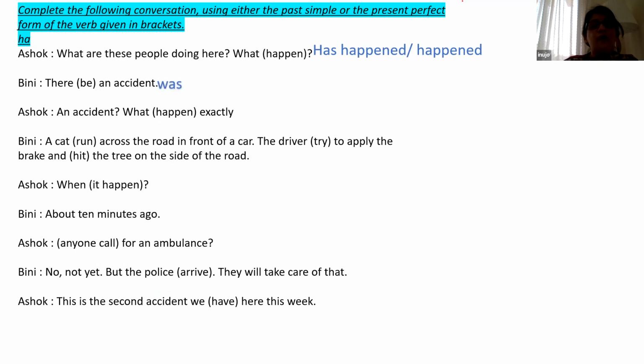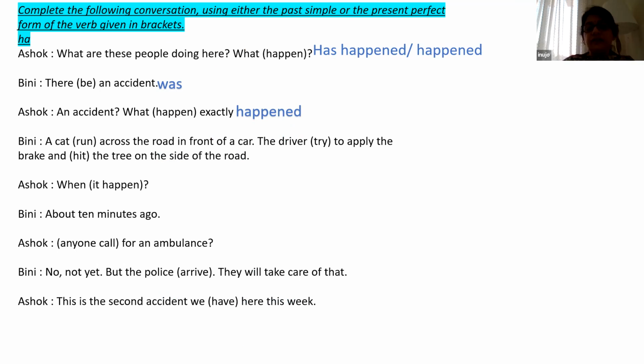Then there was an accident. What happened? There was an accident. An accident. What dash exactly? What happened exactly? Now, a cat ran across the road in front of a car. These are your verbs which have to be transformed into either past simple or present perfect. So you tell me. A cat ran across the road in front of a car.